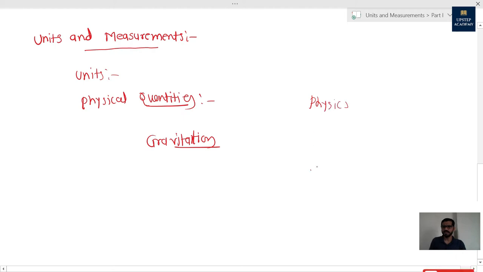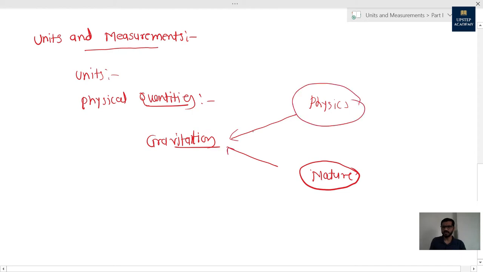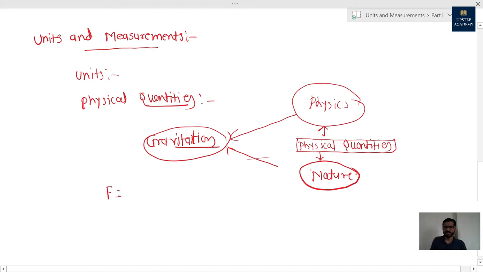and here is the nature. Gravitation comes between nature and physics. Am I right? By using physics, we found out one law of nature, which is gravitation. So how exactly did we communicate with nature to find out this theory of gravitation? There are the physical quantities. What are those physical quantities? Let me tell you what the gravitation law is. Force between any two bodies. Suppose this is one body and this is another body.